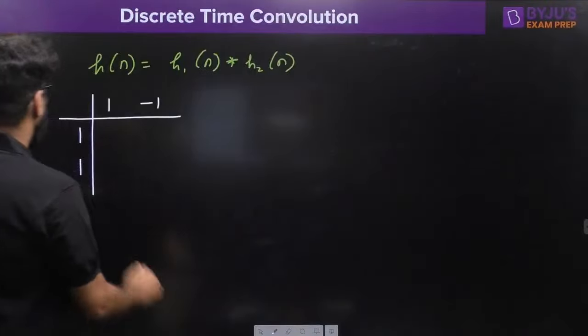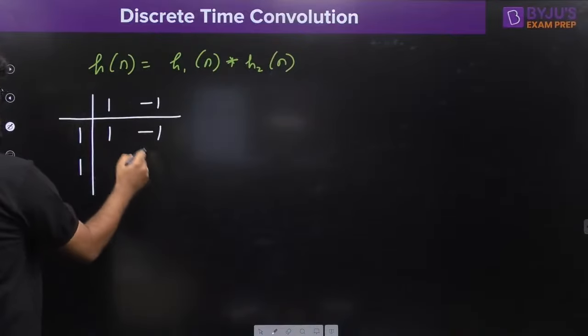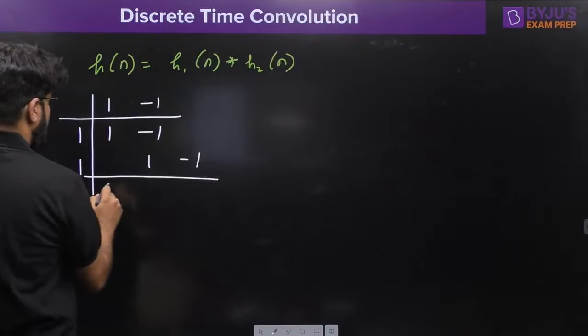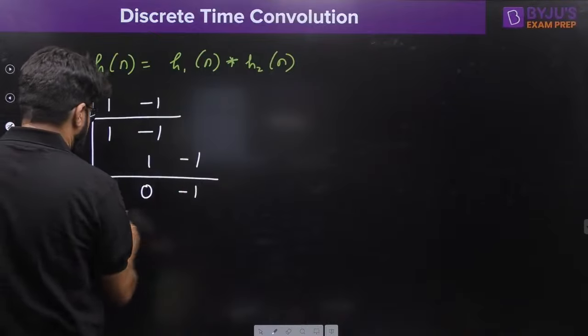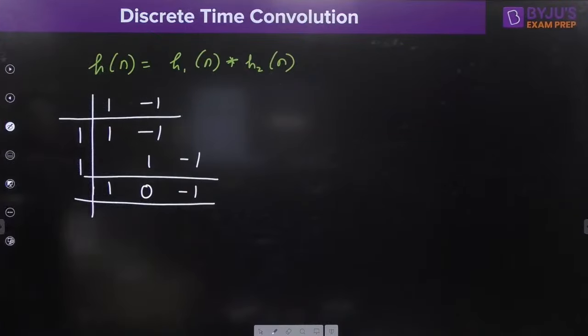No problem, sir. So this is 1, minus 1. This is also 1, minus 1. Sum by column: 1, minus 1 plus 1 is 0, and this is minus 1. So 1, 0, minus 1. What is h[n]? Sir, it is 1, 0, minus 1.